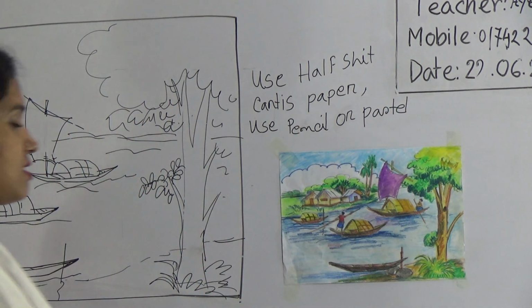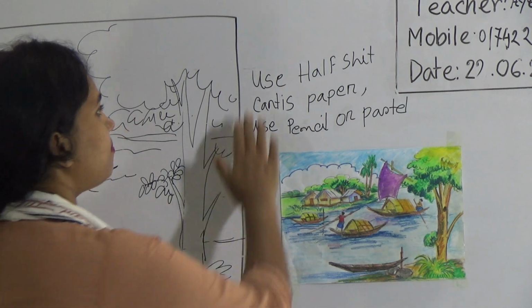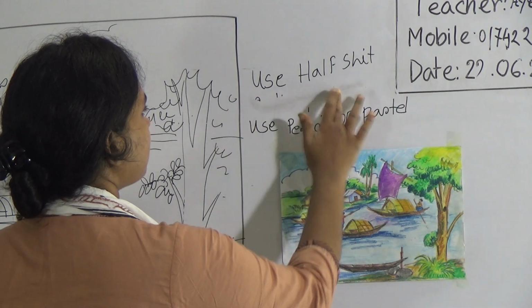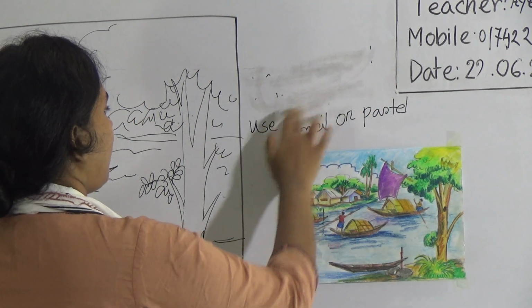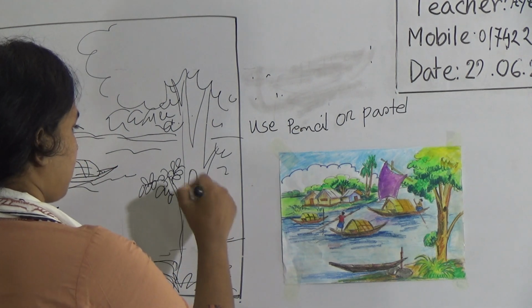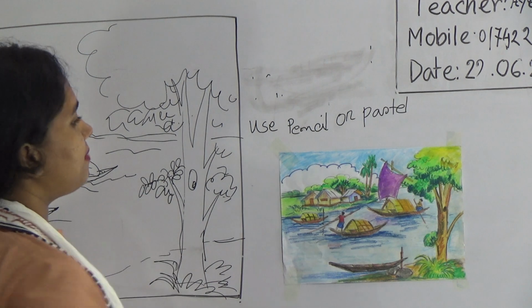That means half sheet Kurtis paper, use pencil or pastel color. Remember this, use half sheet Kurtis paper for your drawing, and for the color you will use pencil or pastel color.